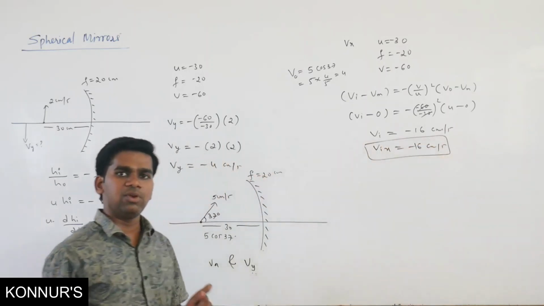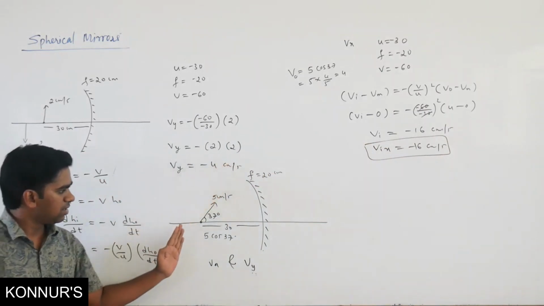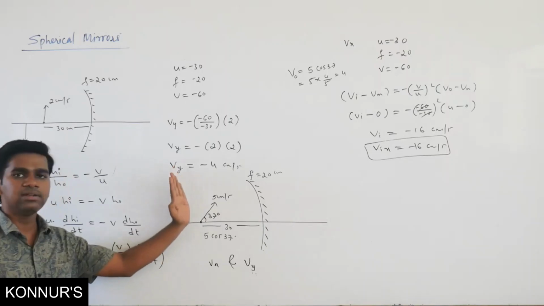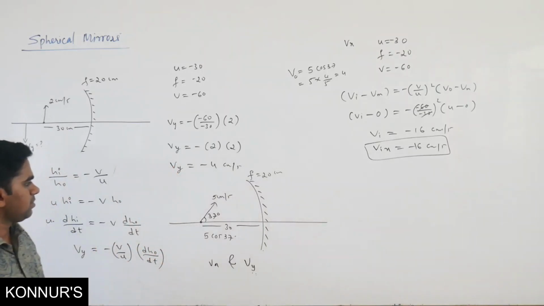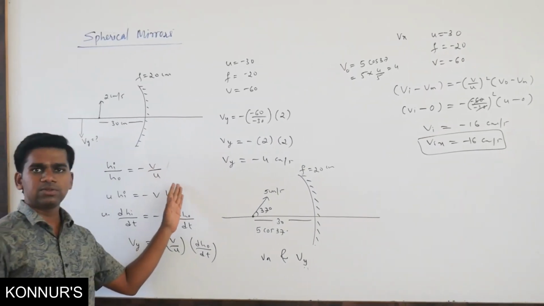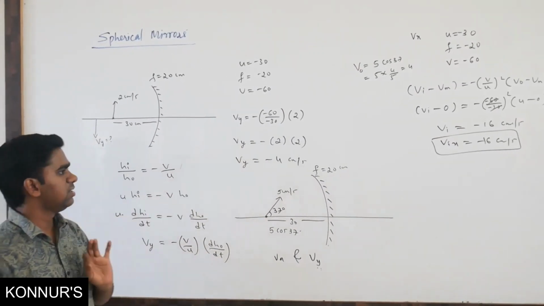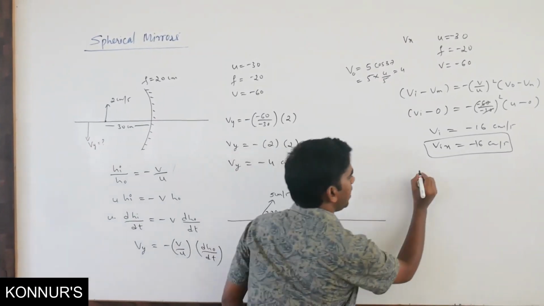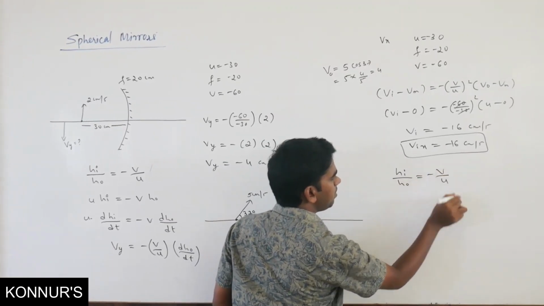But they are asking for velocity of image along y also, because it is moving at an angle, so it will get velocity along the y-axis also. Here you cannot directly apply this, because both are changing. I don't want you to remember the formula. You can simply take the formula hi divided by h naught equals minus v by u.